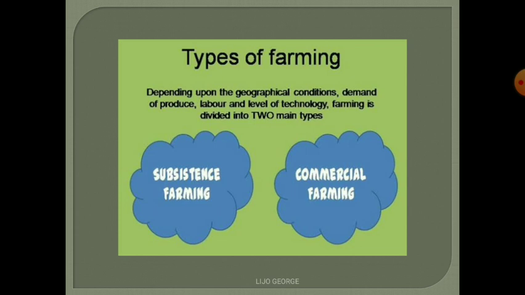There are mainly two types of agriculture. One is subsistence agriculture and the next one is commercial agriculture. Subsistence agriculture or subsistence farming is practiced mainly to meet the requirements of the local community, while commercial agriculture is for the larger community, that means for the market. They will be producing things for the market or selling them outside.